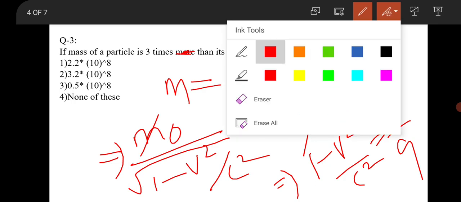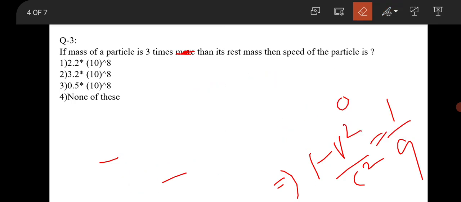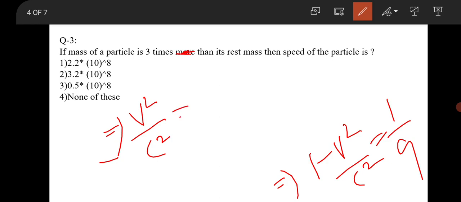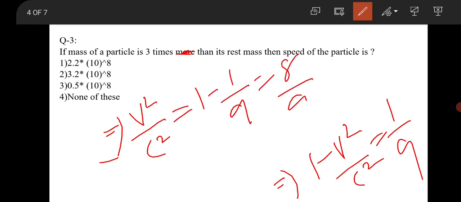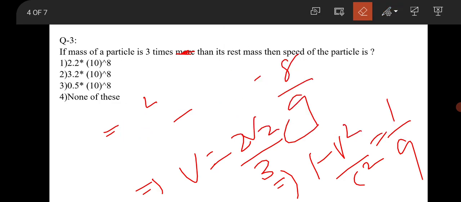So v squared by c squared is equal to 1 minus 1 by 9, that is 8 by 9. So v will be 2 root 2 by 3 into c.